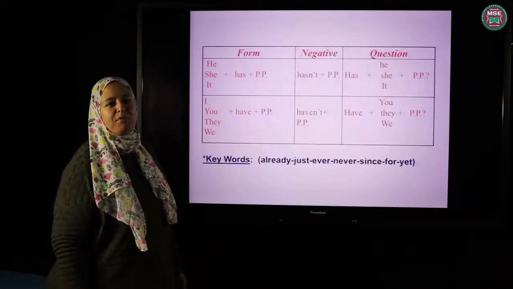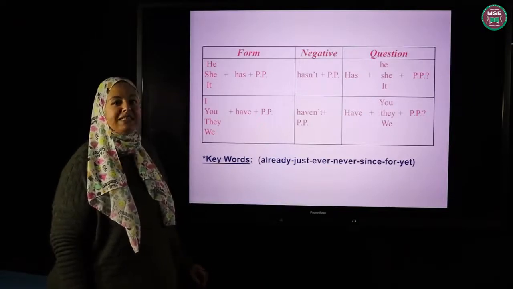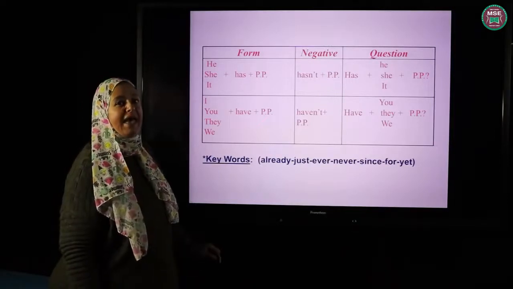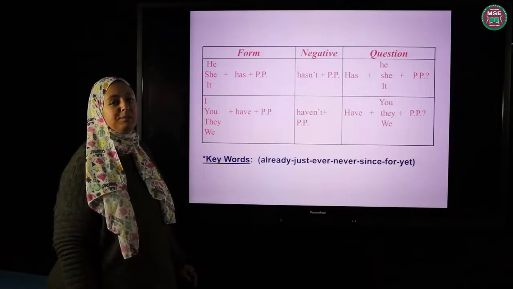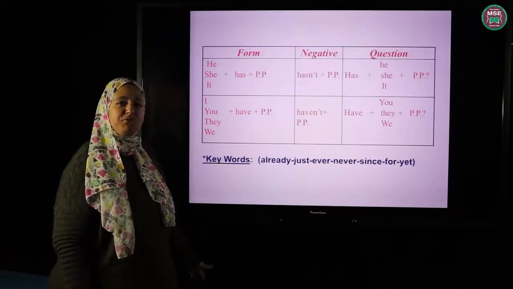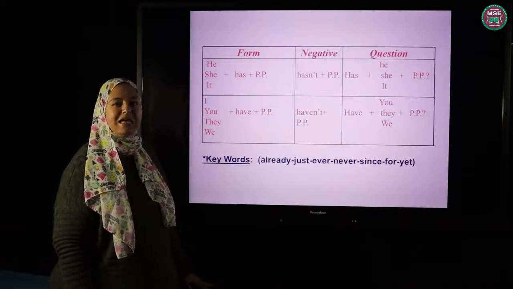What is the form of the present perfect, or how do we form a sentence in the present perfect tense? With he, she and it, I put has and the past participle of the verb. What is the past participle of the verb? The third form of the verb. For example, the first form, see; the second form, saw; the third form, seen.